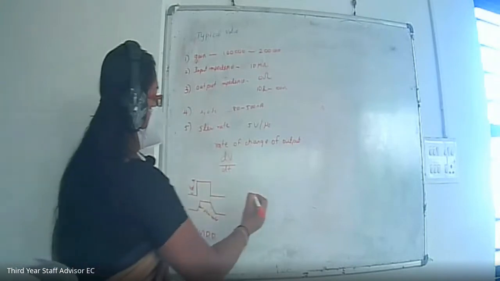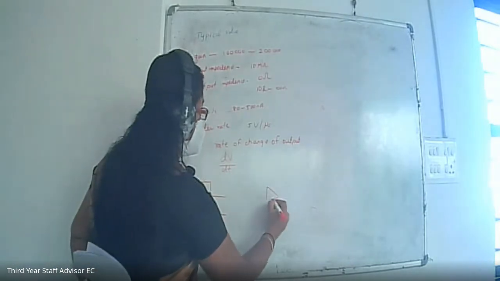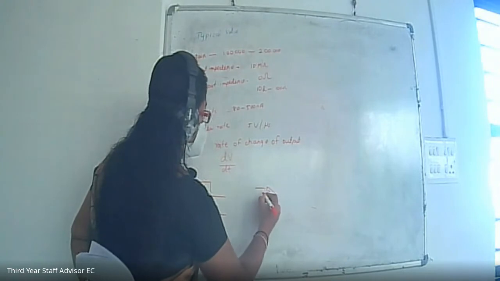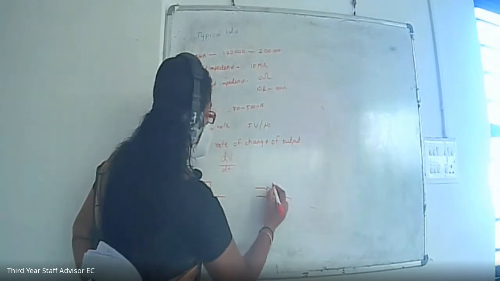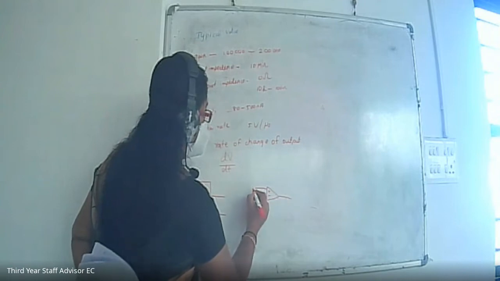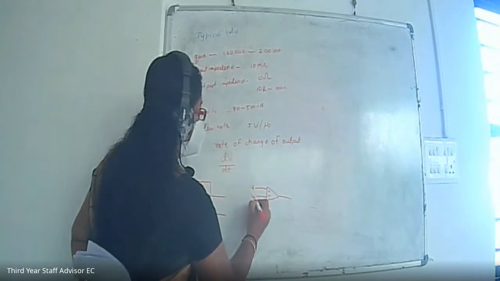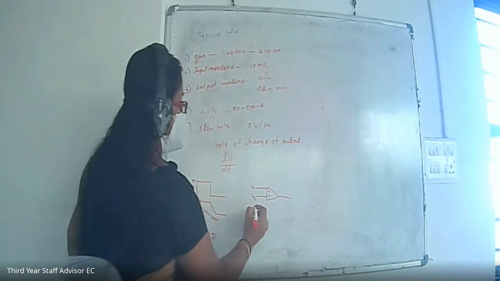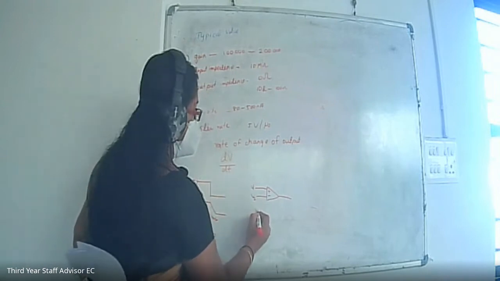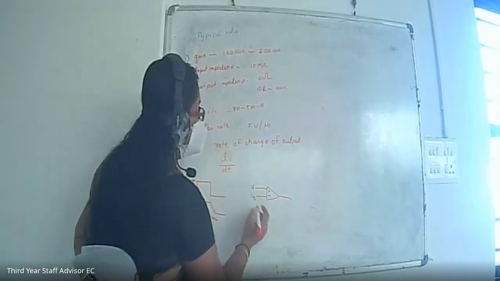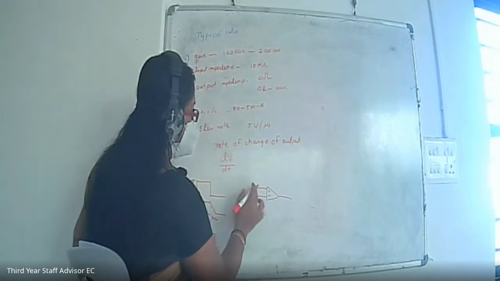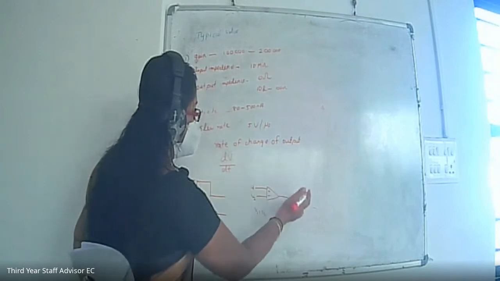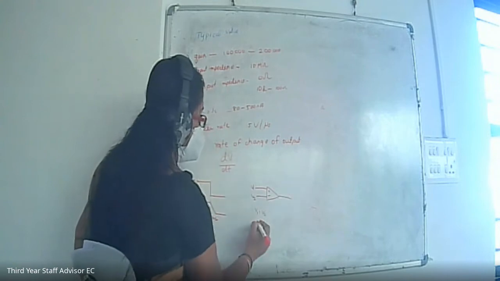If we represent the op-amp like this, without showing the voltages or supplies here, V1 and V2 are given. If we give the condition V1 equal to V2, then V1 minus V2 will be 0, so the gain will be maximum.